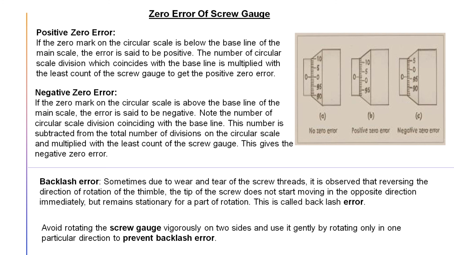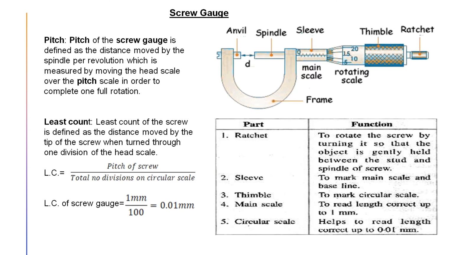Here also we are talking about the zero error. What is zero error? To learn it, we'll go to the previous diagram again. If you see, the spindle is exactly touching the anvil, meaning there is no gap, then the zero of the main scale should align with the zero of the circular scale or rotating scale.